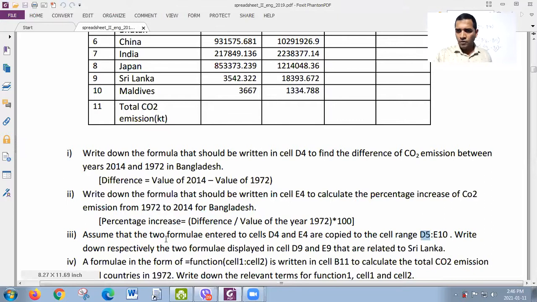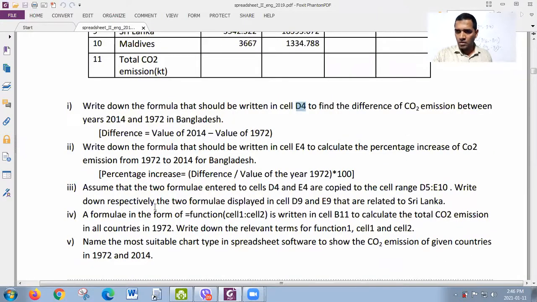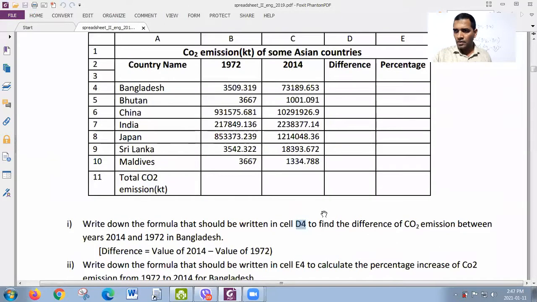We already wrote the formula in D4, and just now we have written E4.